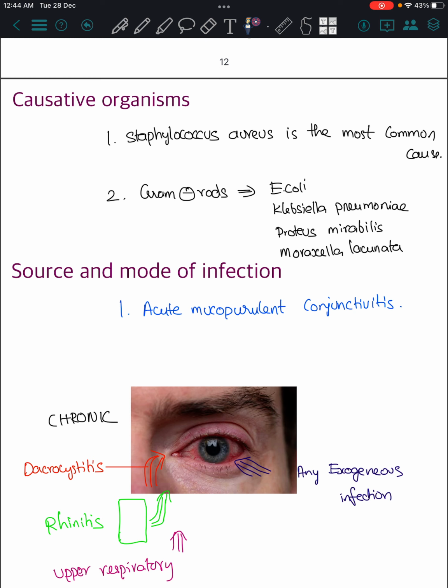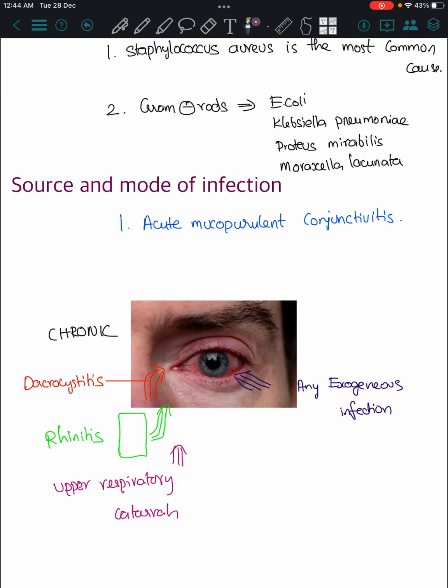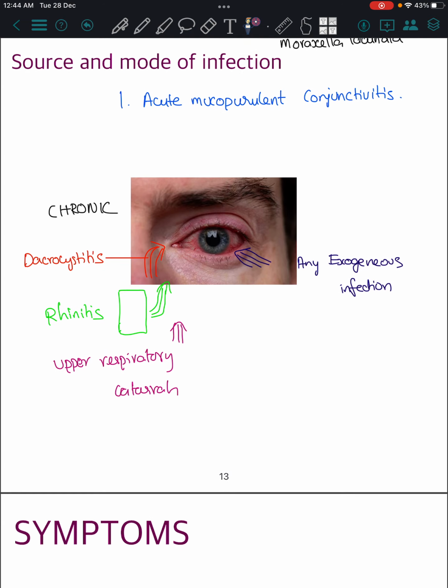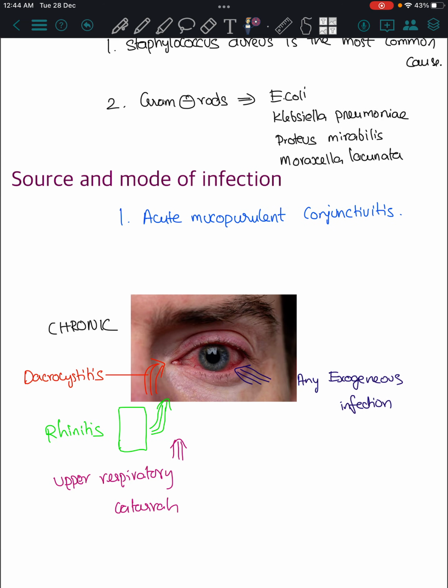it can be from acute mucopurulent conjunctivitis. Source of infection: any exogenous infection spreading to the eye, or chronic dacryocystitis, inflammation of the lacrimal sac which goes into the eye, or rhinitis going into the eye, or upper respiratory catarrhal infection going into the eye. These are the source and mode of infection.